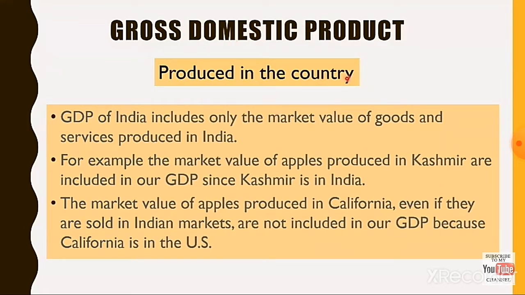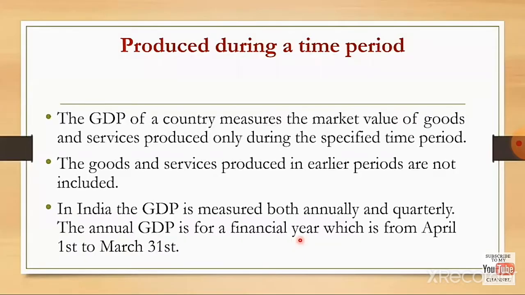GDP of India includes only the market value of goods and services produced in India. For example, the market value of apples produced in Kashmir is included in our GDP since Kashmir is in India. The market value of apples produced in California, even if they are sold in the Indian market, is not included in our GDP because it is produced in the USA.